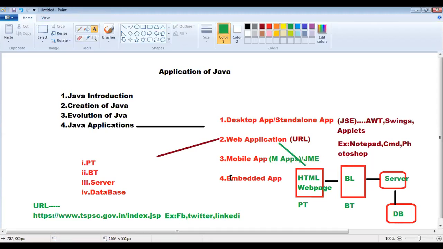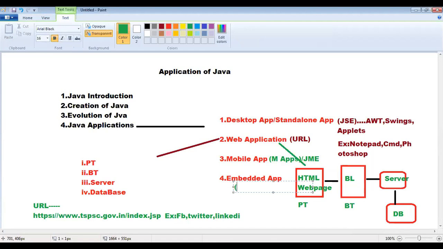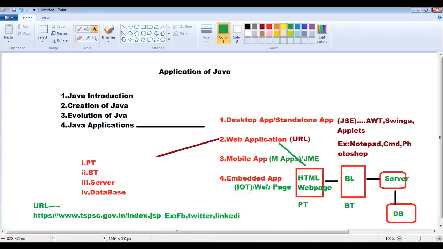Okay, the fourth thing, embedded applications. These embedded applications, whenever we are going to develop any kind of IoT, Internet of Things. In the Internet of Things we create web pages. Okay, we can create the web page. These web pages are going to be created with the help of Java technology also. That's why the embedded applications are also there. And the enterprise applications are also there. The enterprise applications come under web applications. That is also one type of web applications.